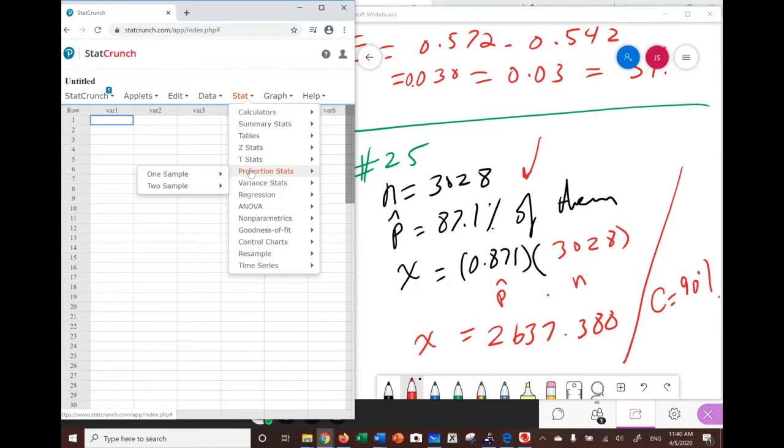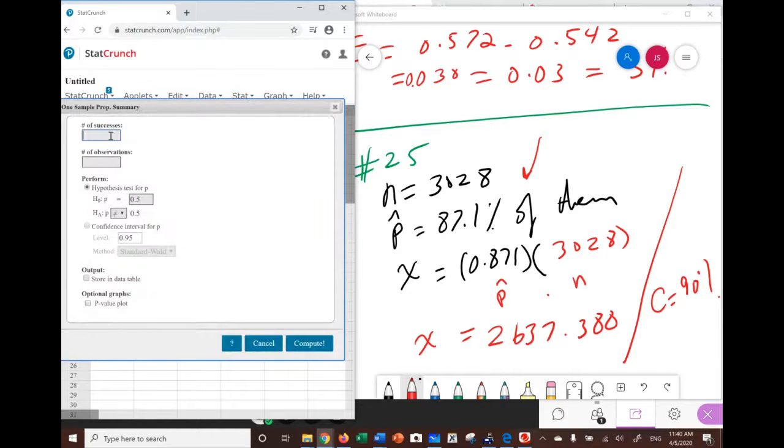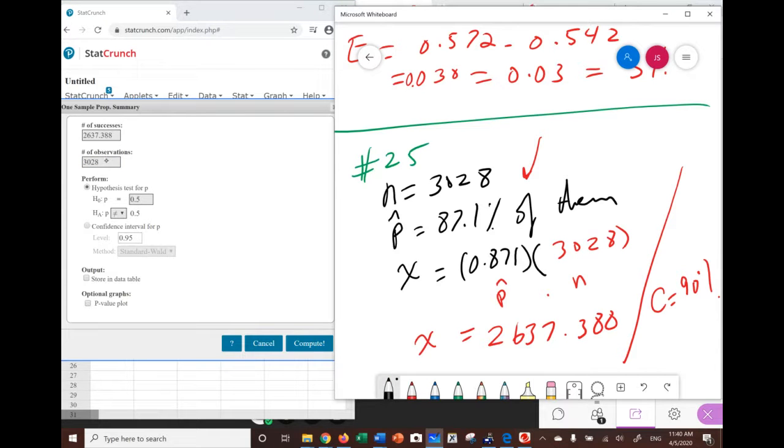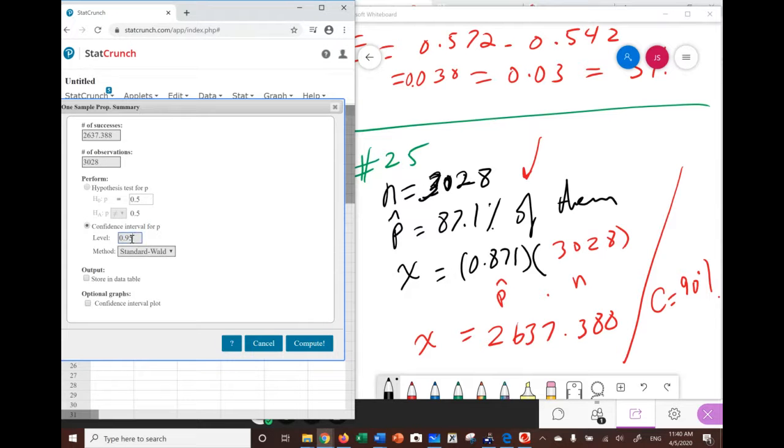Notice that they never mentioned the word mean. It's always proportion, proportion, proportion. So Stat, then Proportion, One sample with summary. Then the number of successes, you can use 2,637. Remember, you can stop here or you can use all of it for accuracy. At the end, you can round. The number of observations in this case is 3,028, and they want us to use a 90% confidence level.